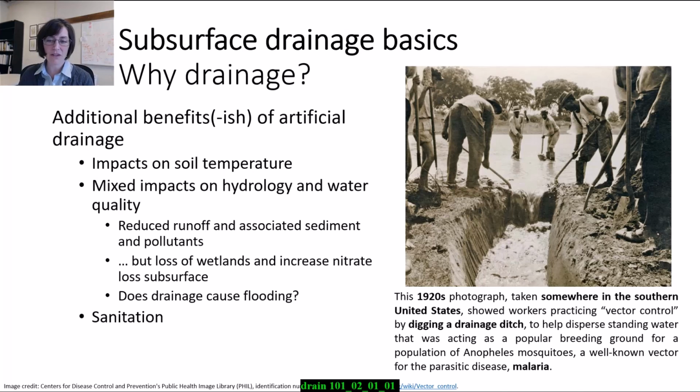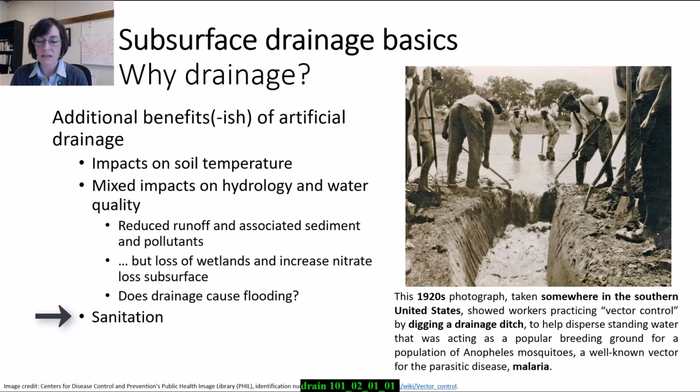Now, one last thing I want to cover, the sanitation benefit of drainage. This is something that we often forget about here in the Midwest, in this developed country that we live in. But historically, drainage was a big public health issue. Eliminating stagnant pools of water is a public health issue because you want to reduce areas of stagnant pools that mosquitoes will breed in. So I like this photograph from the Centers for Disease Control, the CDC, a 1920s photograph taken somewhere in the southern United States. They were digging a drainage ditch to reduce stagnant pools of standing water.